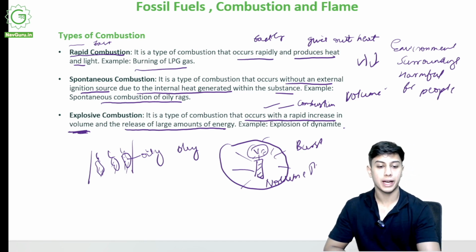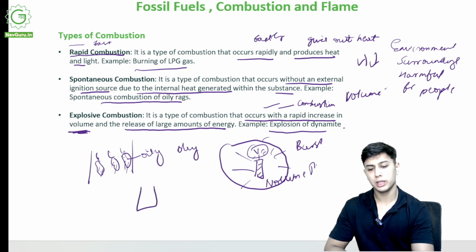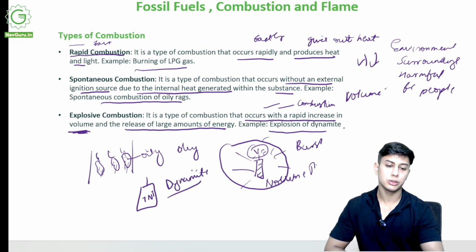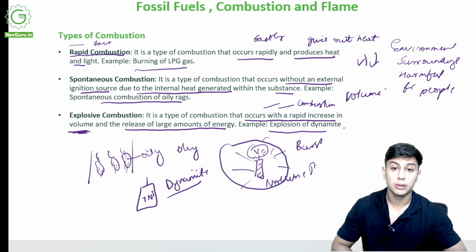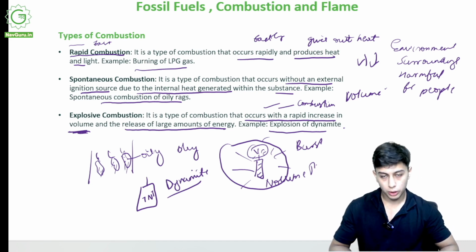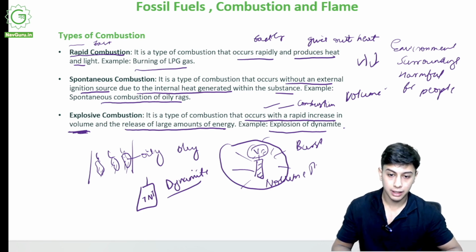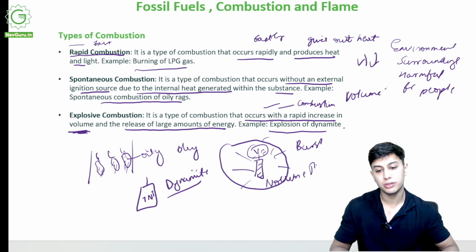Example, explosion of dynamite, if you've seen it in cartoons as well, TNT, this is a dynamite. TNT is used to make tunnels as an explosive. Explosives have some good applications as well. When we are making tunnels inside mountains, or getting minerals out of mines, to break that land and get goods and minerals from inside, explosives are used there as well, but they can also have a harmful effect.